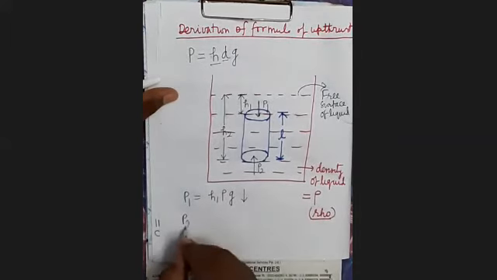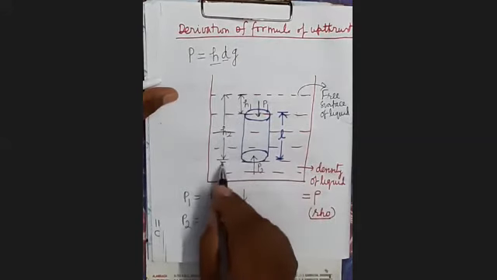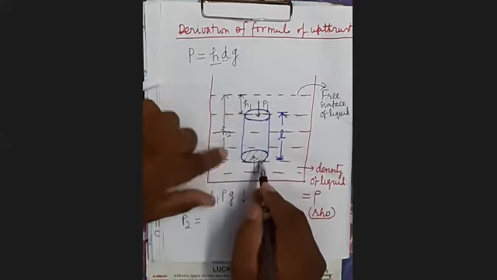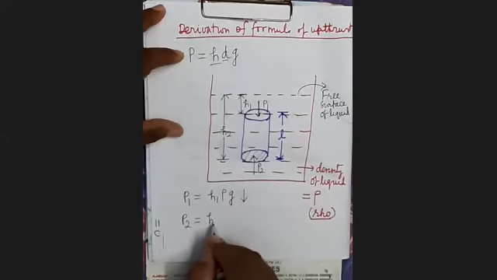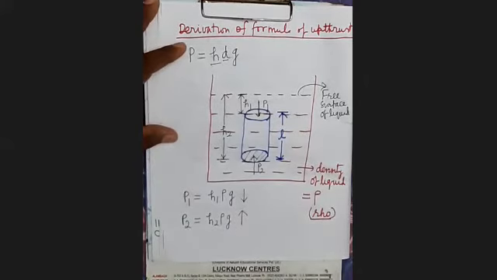What is the pressure P2? It is at what depth? It is at the depth H2. This bottom surface is at the depth H2. So the pressure will be H2 into rho into G, and it will act in the upward direction.